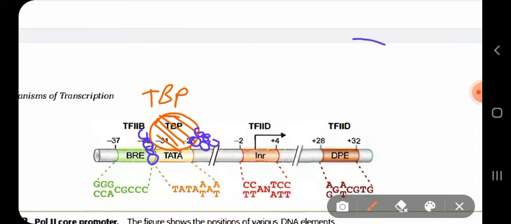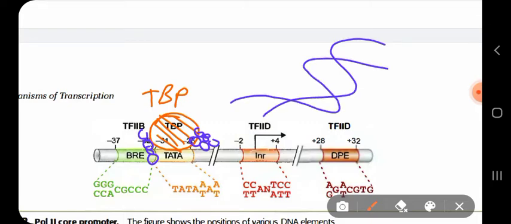DNA has a major groove and a minor groove. When TBP binds to the TATA box, it widens up the groove. It makes more space so that more proteins can interact with the promoter region.